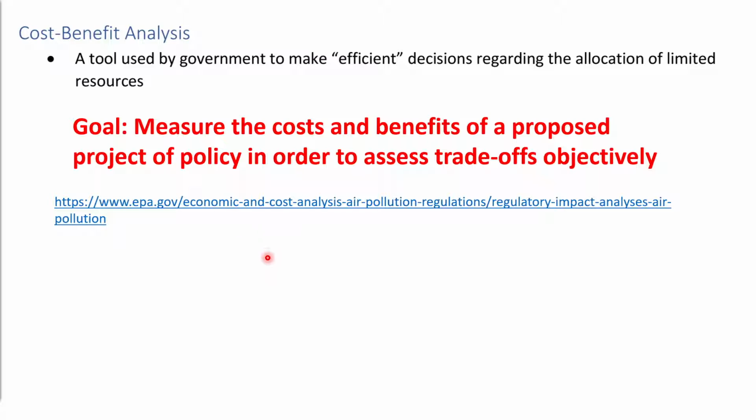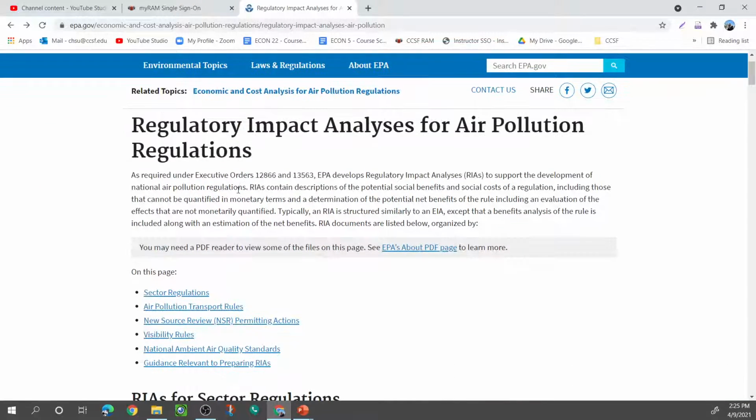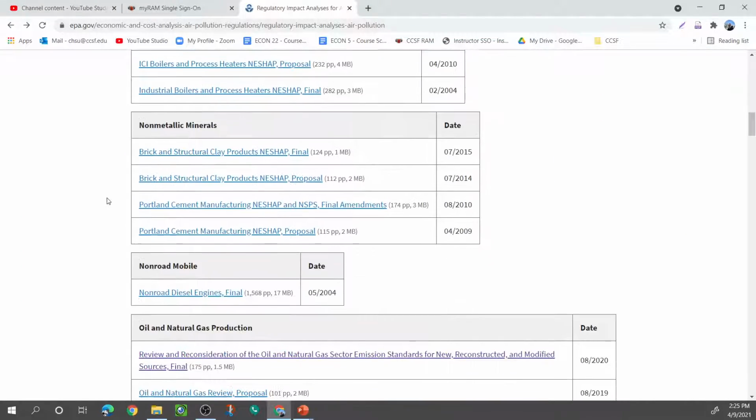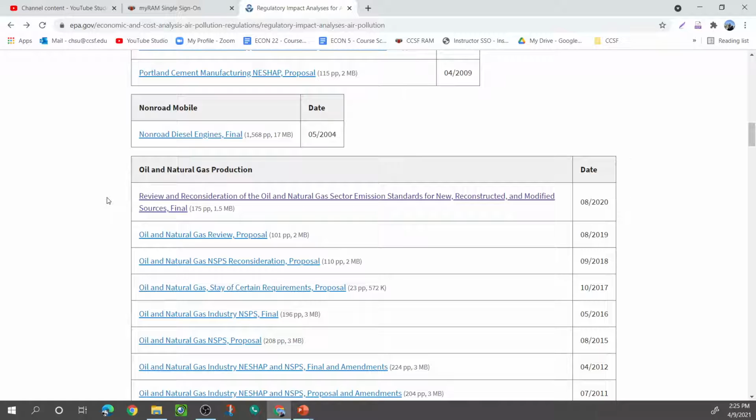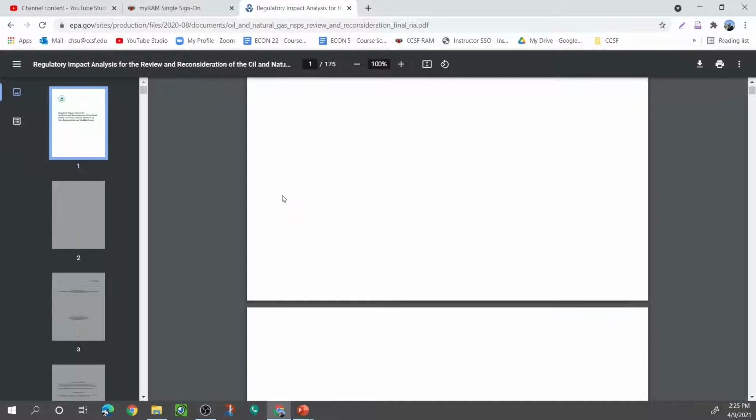So I have a link here to the EPA website, and here we can look at an example of cost and benefit analysis. Now, these are regulatory impact analyses, and it is by law that any proposal for regulation needs to be accompanied by a cost and benefit analysis. So I'm going to pick one here at random. We'll click on that. Okay, and so here we see that this is a regulatory impact analysis for new emission standards for the oil and natural gas sector.